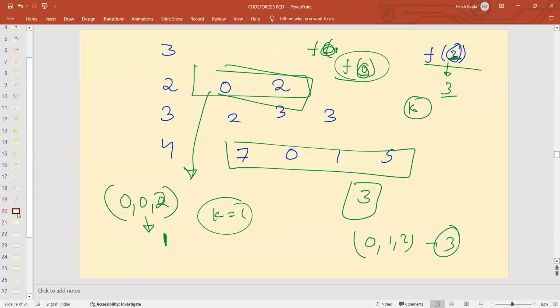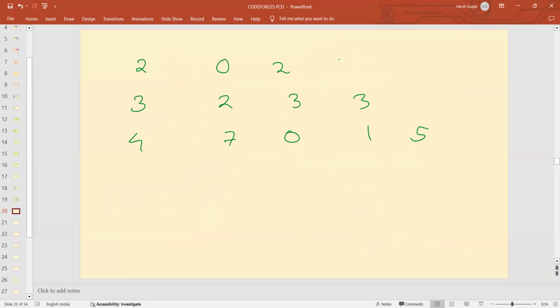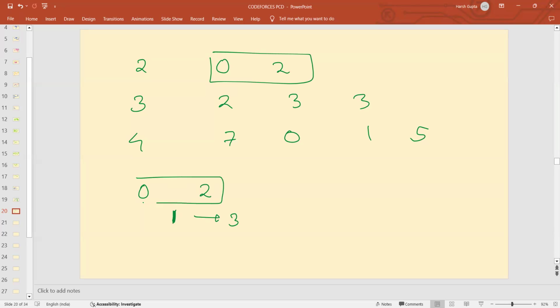Now if I tell you I am using this sequence 0, 2, and I give you 1 over here, what is the max that you will obtain? 3, right? And if I don't give you 1, I give you any other number, what will be the max you will obtain from this sequence? 1. Agree? So the max from this sequence is either 1 or 3, depending on the numbers that we are giving. Agree?